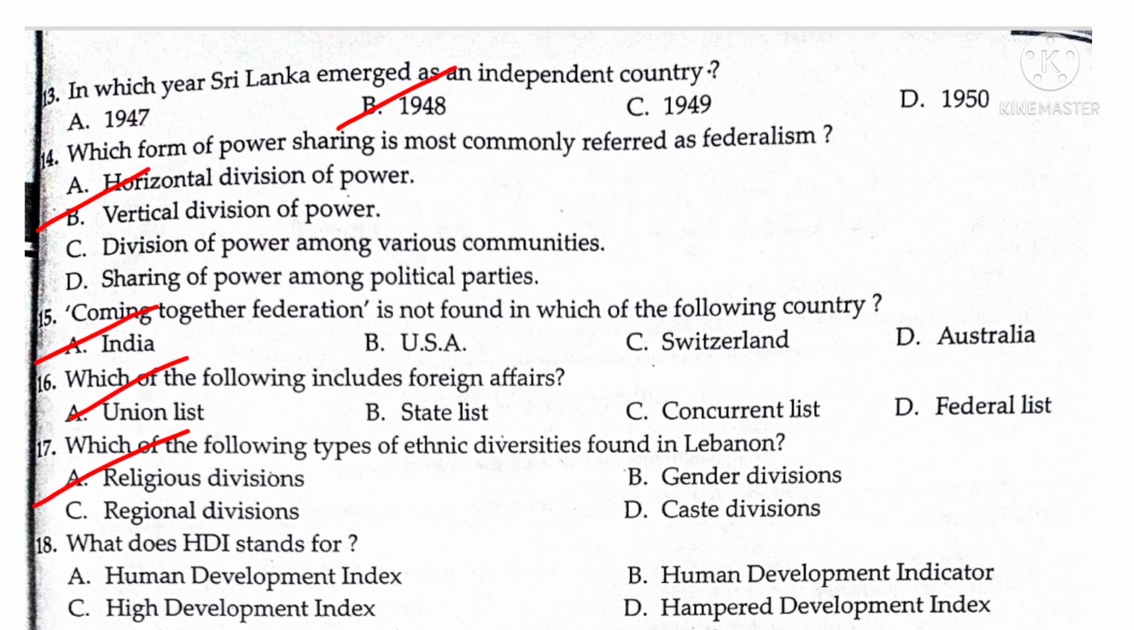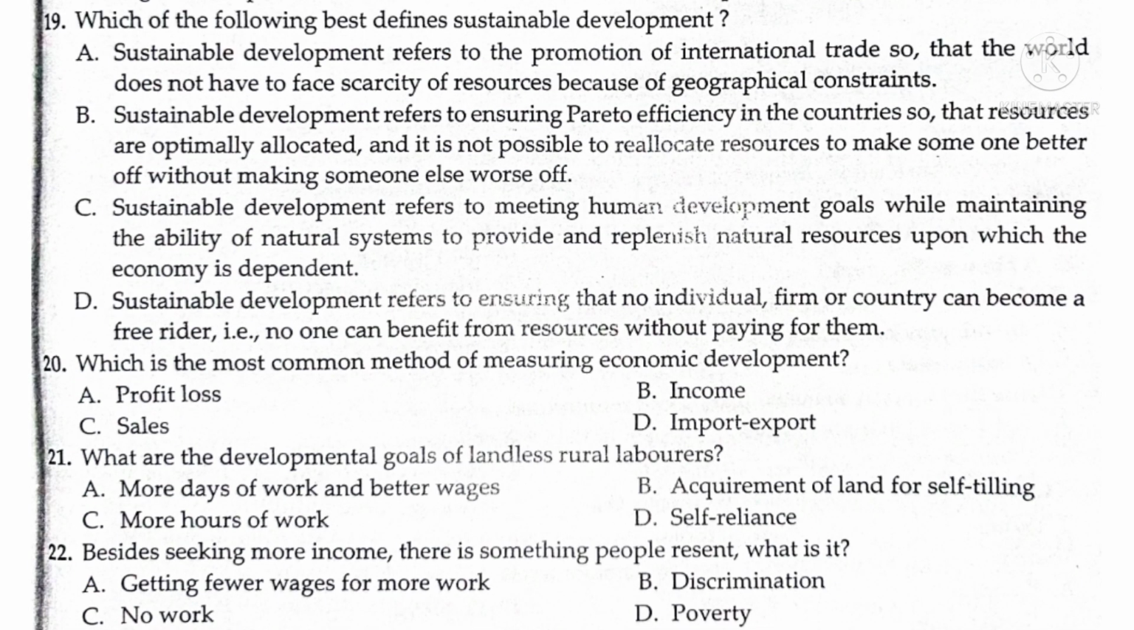18th one, what does HDI stand for? Human Development Index. Answer is A. 19th question, which of the following best defines sustainable development? Answer is C. Sustainable development refers to meeting human development goals while maintaining the ability of natural systems to provide and replenish natural resources upon which the economy is dependent.